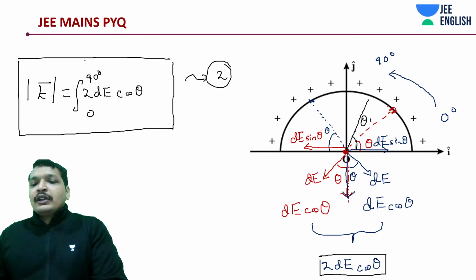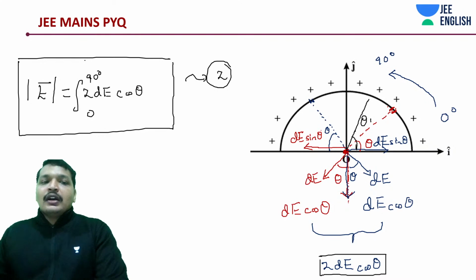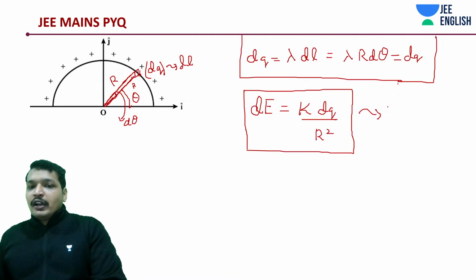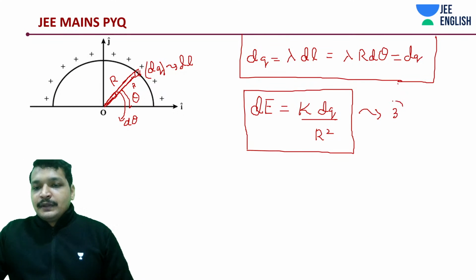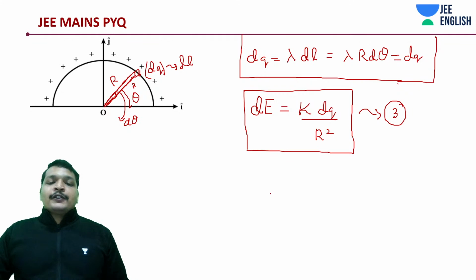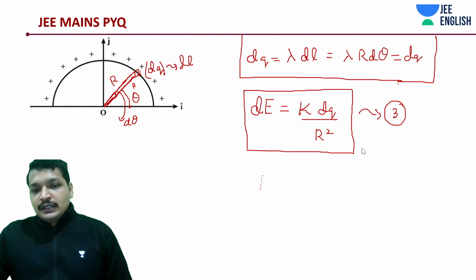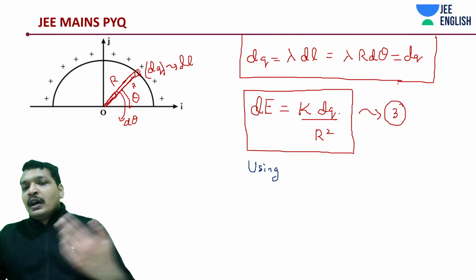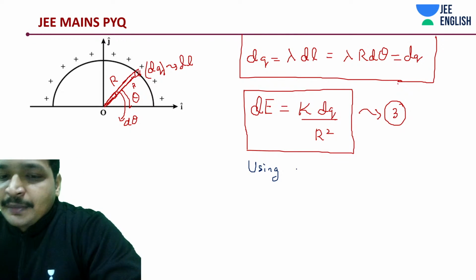Find out the final component: we are going to find out the electric field E. That's 1, 2 and 3, three steps. The fourth step is of course using 2 and 3, we will be writing down the equation. Lambda, we are not worried about it until the end, and this can be written as k into lambda into r into d theta. We will be substituting it finally.